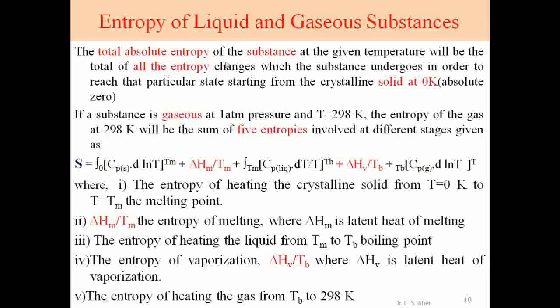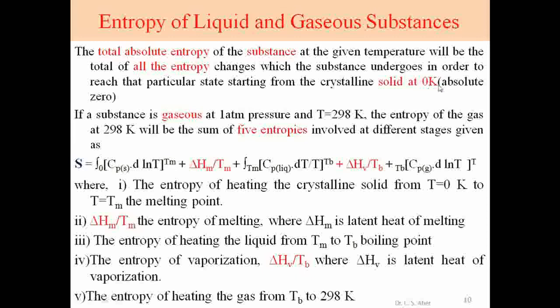So the total absolute entropy of a substance at a given temperature will be the total of all entropy changes which the substance undergoes in order to reach the particular state, starting from crystalline solid at absolute 0 Kelvin. Absolute 0 temperature means 0 Kelvin, and we know by the third law that at absolute 0 Kelvin a substance shows 0 entropy, and it is in solid form. If it is a perfect crystalline solid, its entropy is 0.